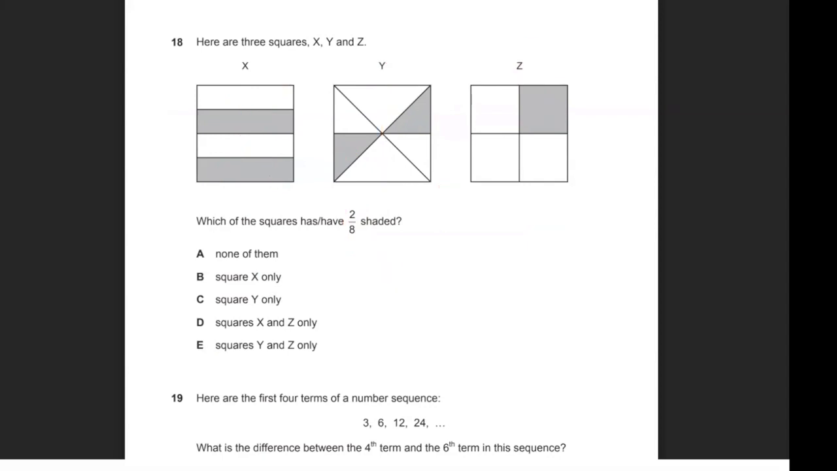Okay, moving on to the next question, question 19. Here are the first 4 terms of a number sequence. What is the difference between the 4th term and the 6th term in this sequence? If you look at this sequence, it's not too hard to recognize what it's doing. It's simply doubling. So 3, 6, 12, 24, 48, 96. This one would be the first number, second number, third number, 4th number. So that's the one we care about.